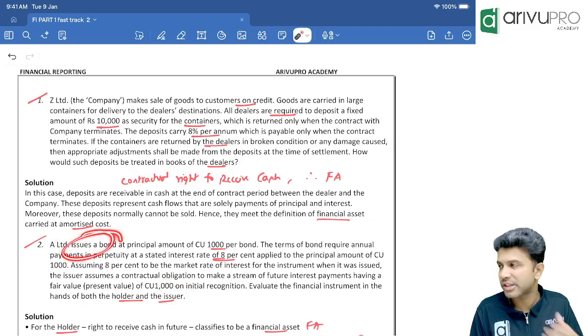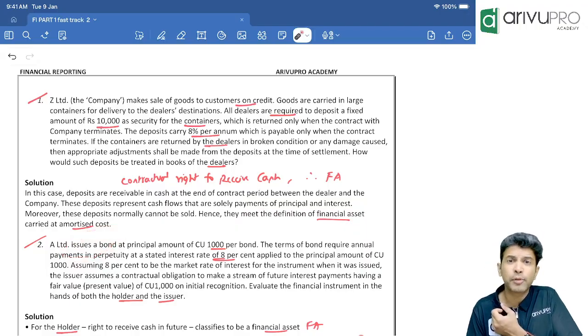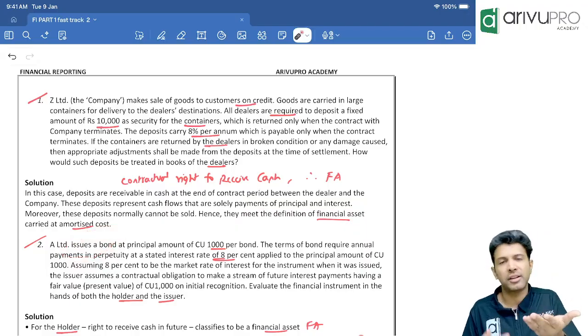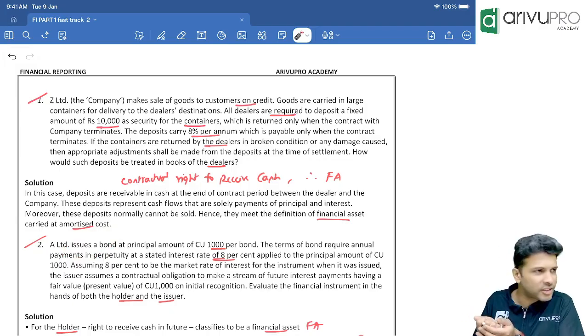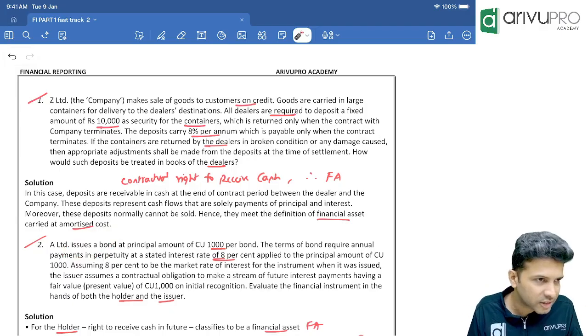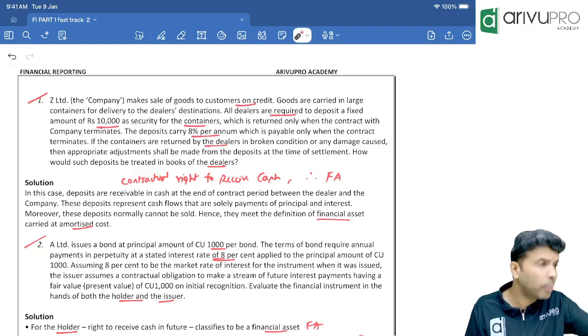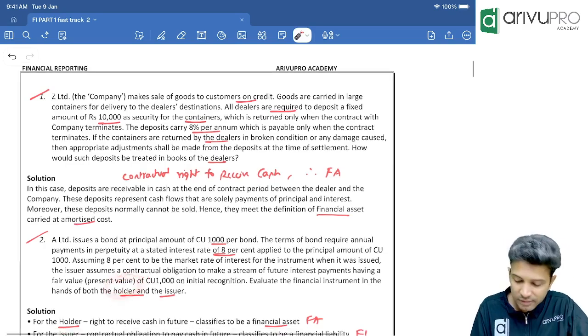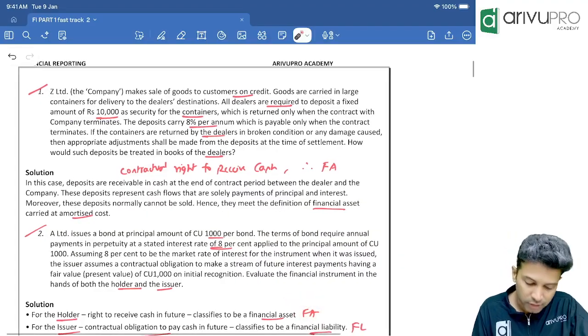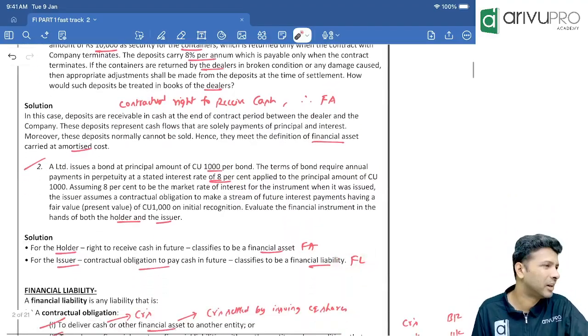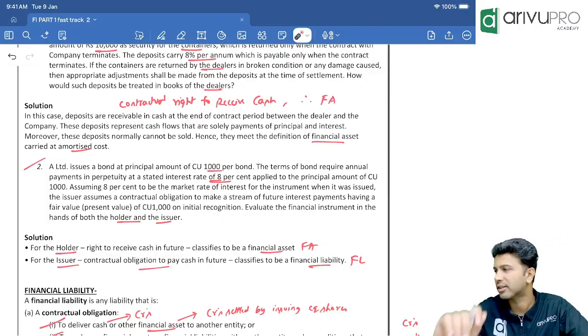The company which has issued the bond or debentures has to pay cash. If you have a contractual right to receive cash, it means financial asset. If you have a contractual obligation to pay cash, it means financial liability. So for a holder, it's a financial asset. For the issuer, it's a financial liability. Clear, sir? That's all it is.